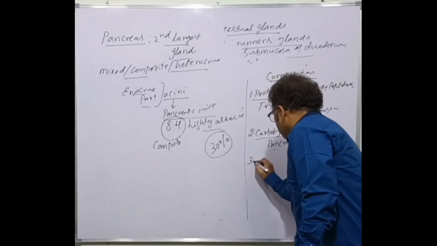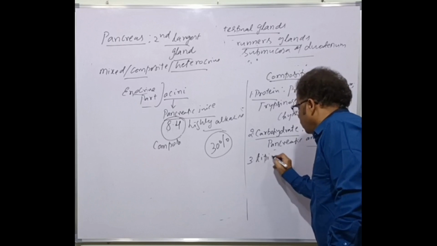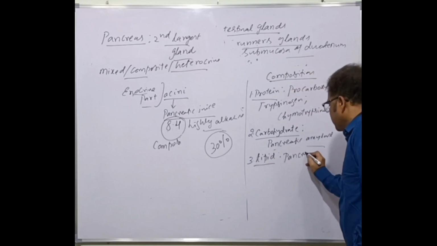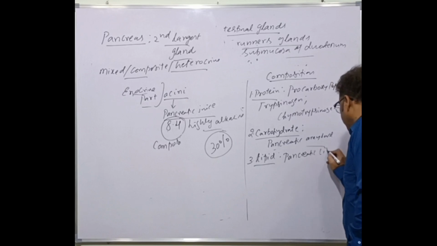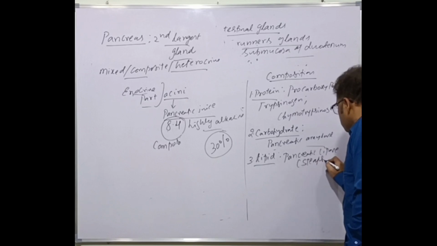Next is the pancreatic lipase, the lipid or fat digesting enzyme, which is called steapsin.